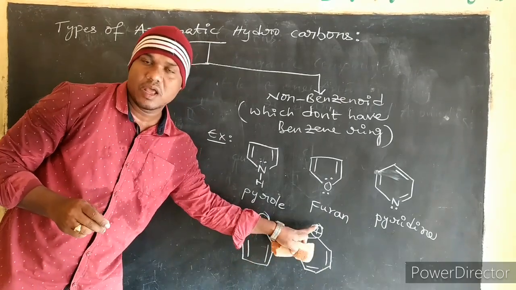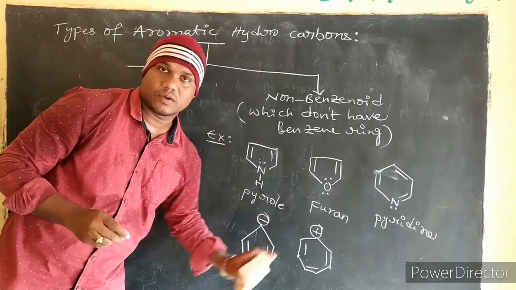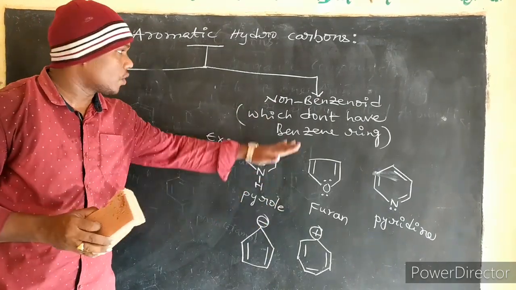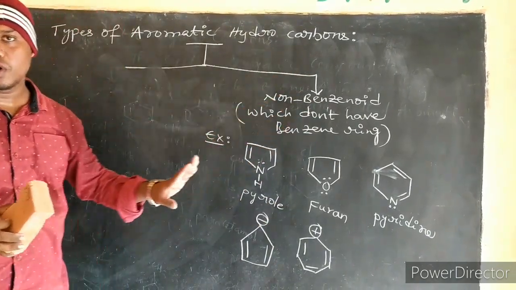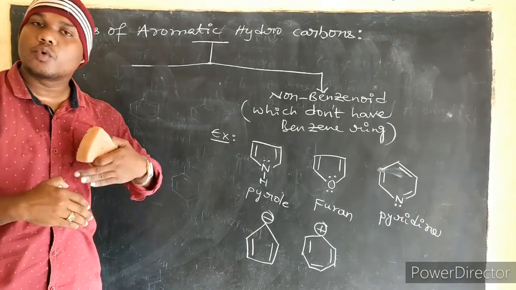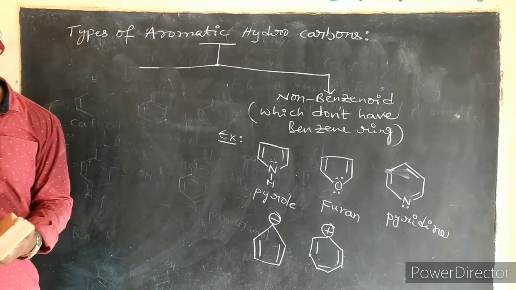The cycloheptatrienyl cation is also called tropylium cation. So these are the best examples of non-benzenoid aromatic hydrocarbons. Correct?